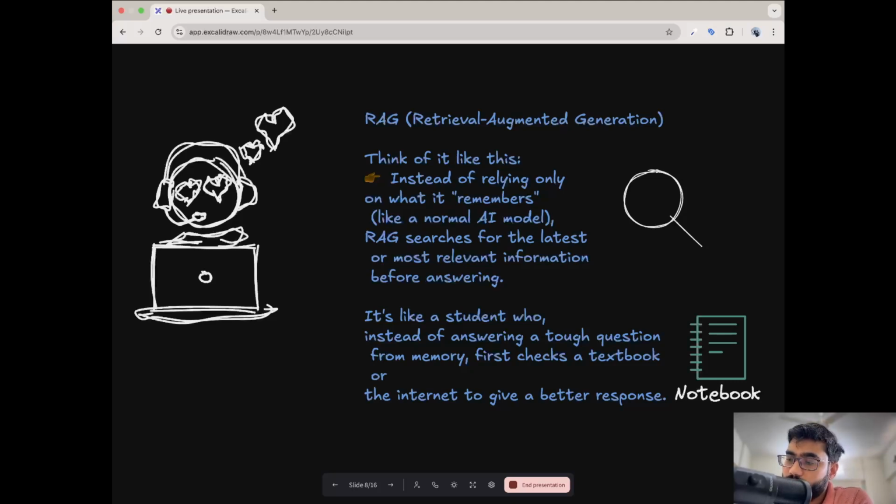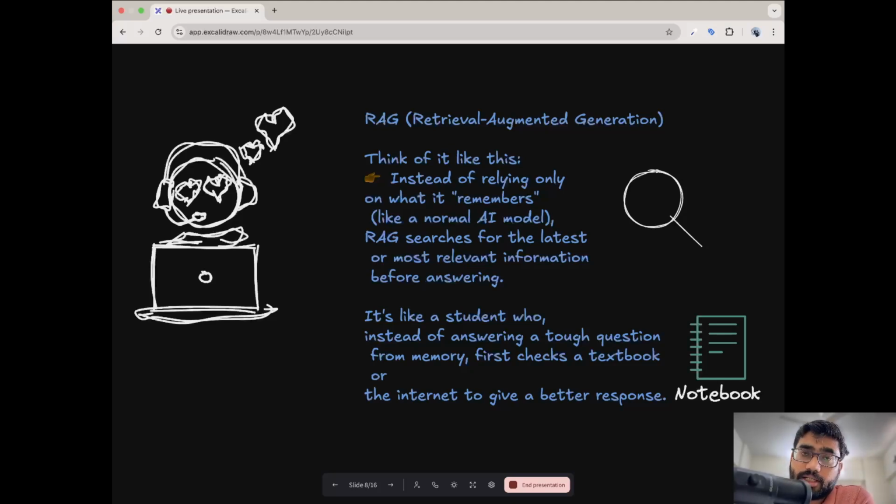Consider that instead of relying on what the normal LLM remembers, RAG searches for the latest or most relevant information before answering. It's like a student who, instead of answering a tough question from memory, refers to a notebook. What do we mean by that?